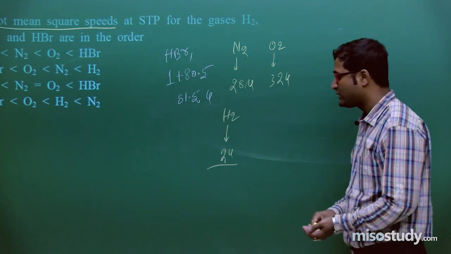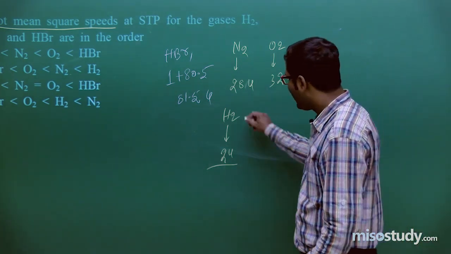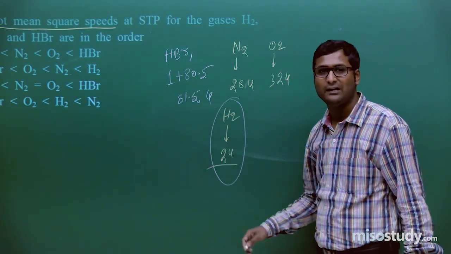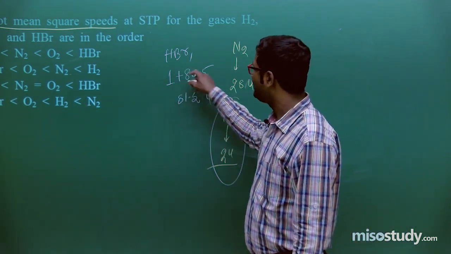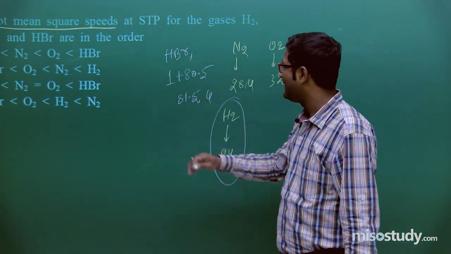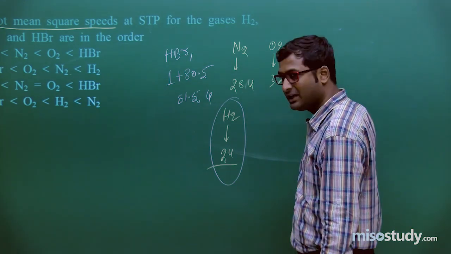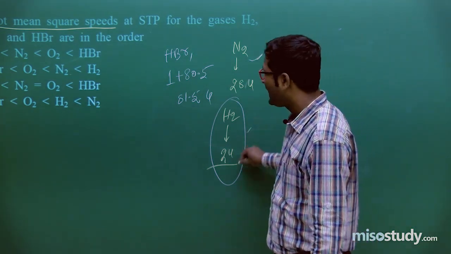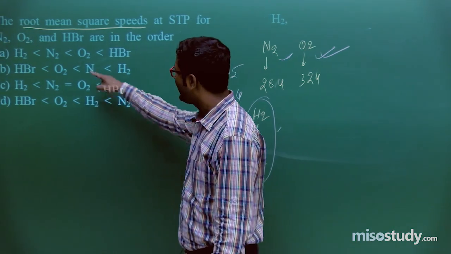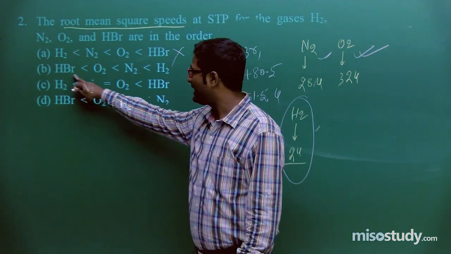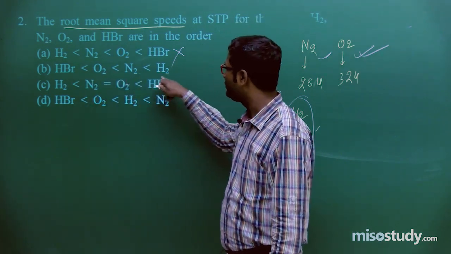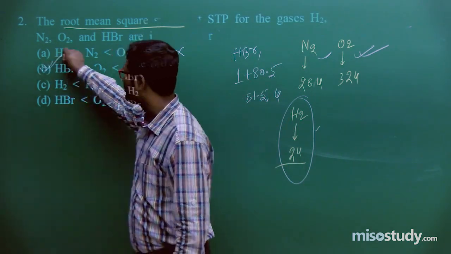Now tell me which one has the lowest molecular mass? Hydrogen. So it will have the highest root mean square speed. So the order is HBr, high molecular mass, lowest speed, then oxygen, then nitrogen, then hydrogen. Check the order H2, N2, O2 and HBr: this one is incorrect. HBr, then O2, then N2, then H2 is the correct order.